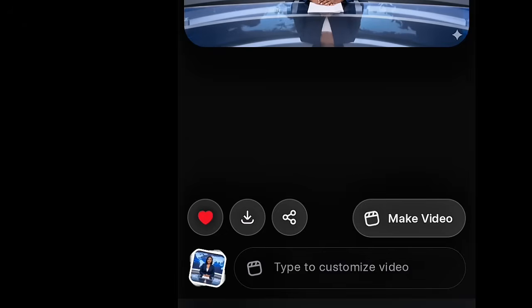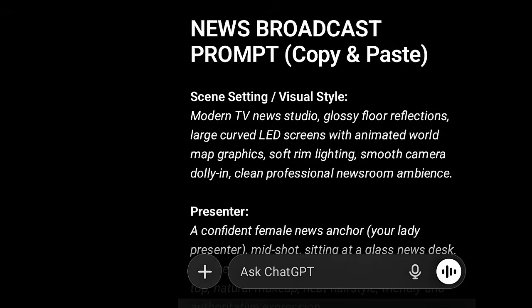Over here, the box to customize the video is where you will drop in your prompt. Now let's go back to ChatGPT and copy the next prompt that ChatGPT gave us today. Remember, it was just the image generation prompt that we copied earlier. So we are back here to ChatGPT. Remember, this was what ChatGPT gave us that initial time.